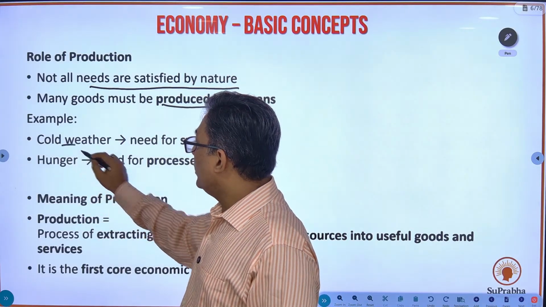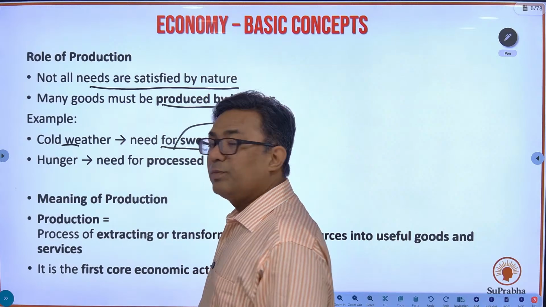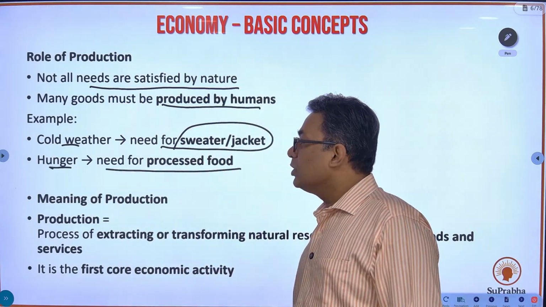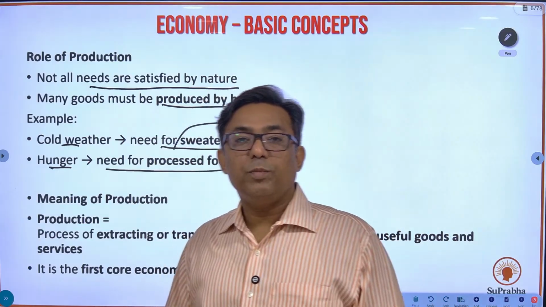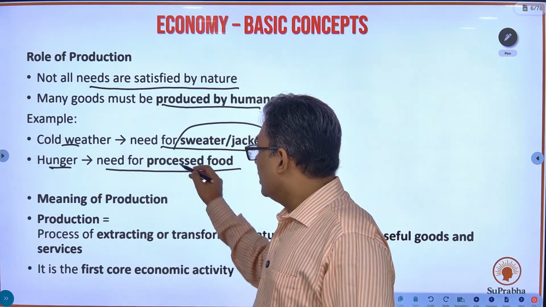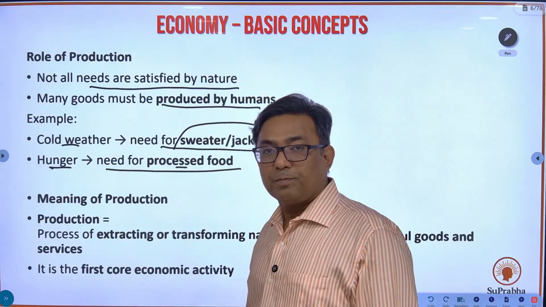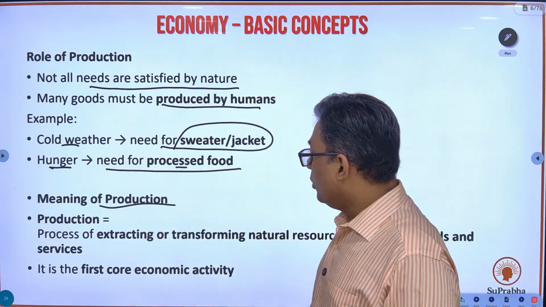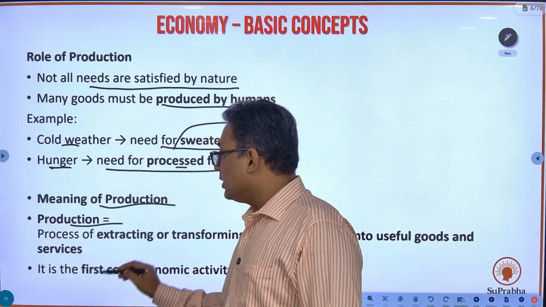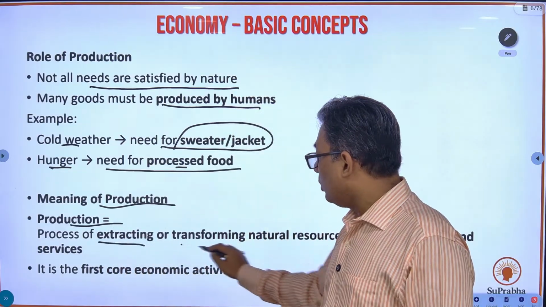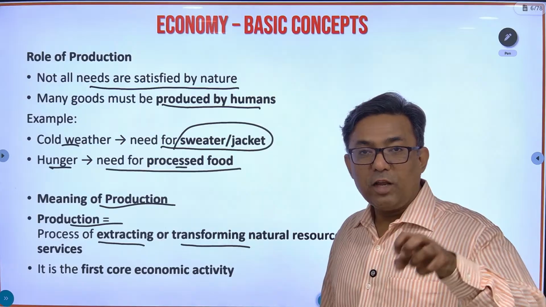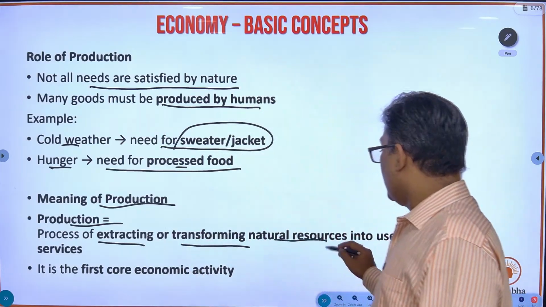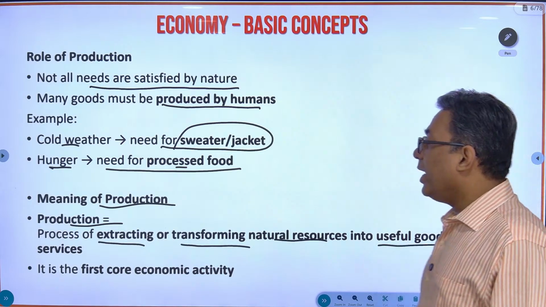For example, in cold weather, you need a sweater or a jacket. For hunger, there is a need for processed foods. You are hungry, you want to eat a paratha, a shawarma, whatever it is, you'll have to produce it. Fine. So that is the role of production. So what happens when you have production? Well, what is production exactly? It is a process of extracting or transforming. Either you extract from nature or you transform natural resources into some useful goods and services.